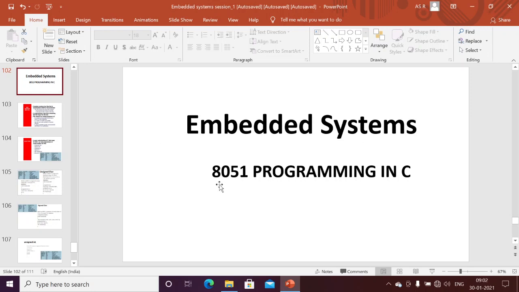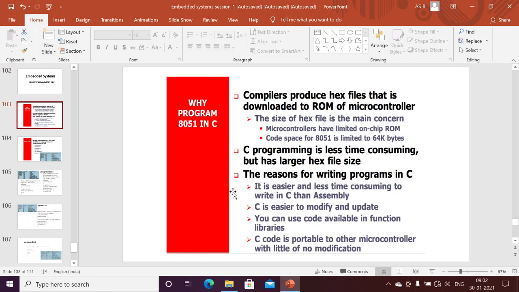Today we are mainly discussing 8051 programming in C. So far we have programmed using assembly. Today we are going to program using the C language. The first topic is why we program the 8051 in C.